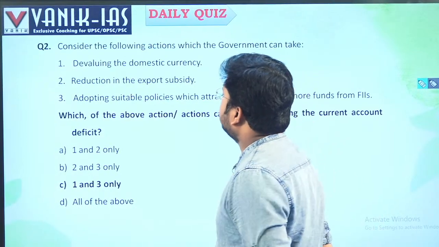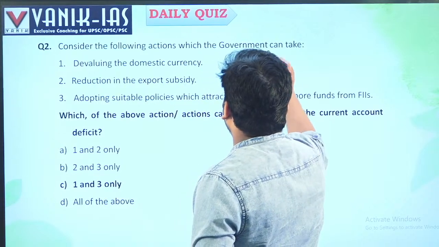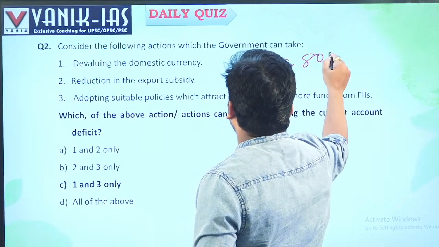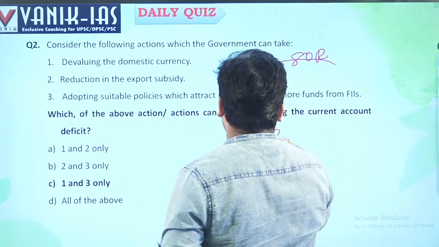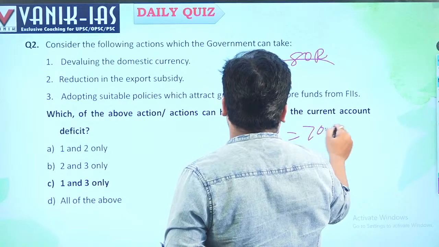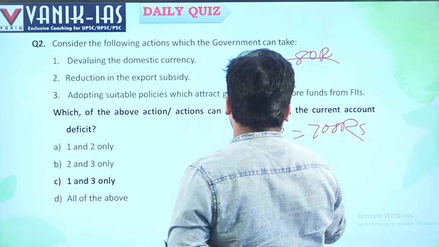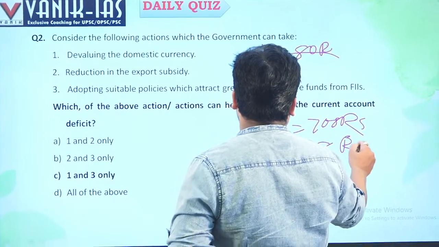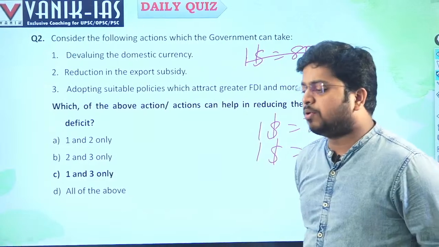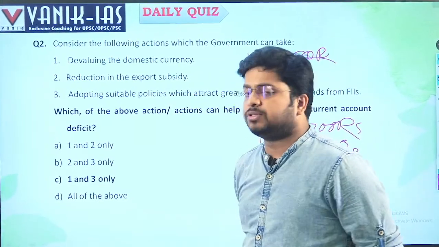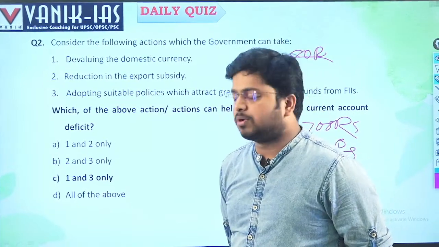So first, devaluation of the domestic currency. Suppose earlier $1 was equal to 70 rupees and it increases to $1 equal to 80 rupees; we can say it is devalued. But in case of a free floating regime, devaluation does not happen, and India is a free floating regime.